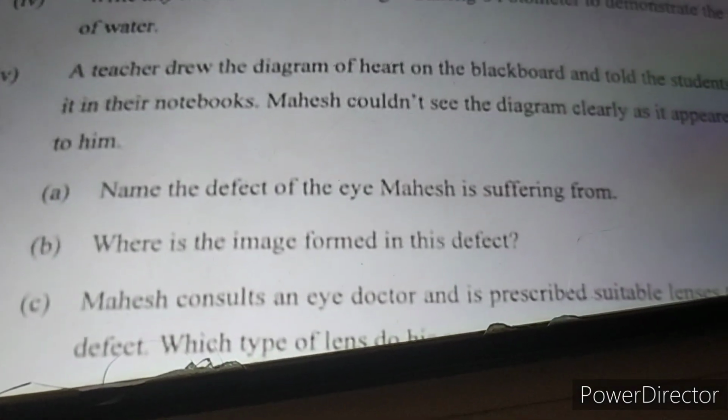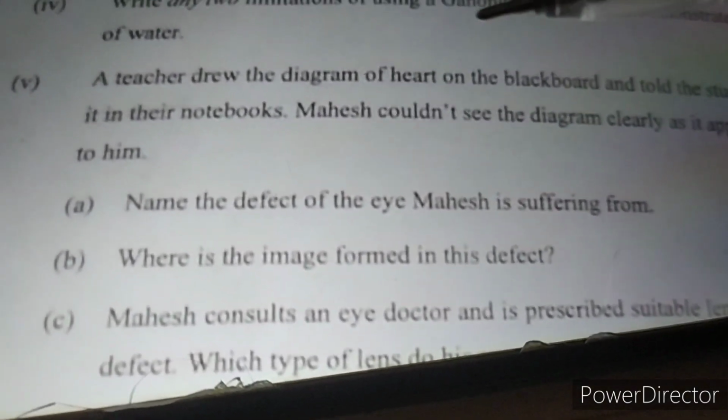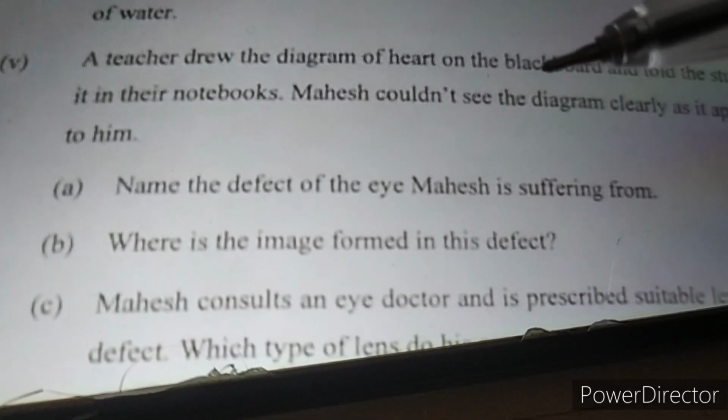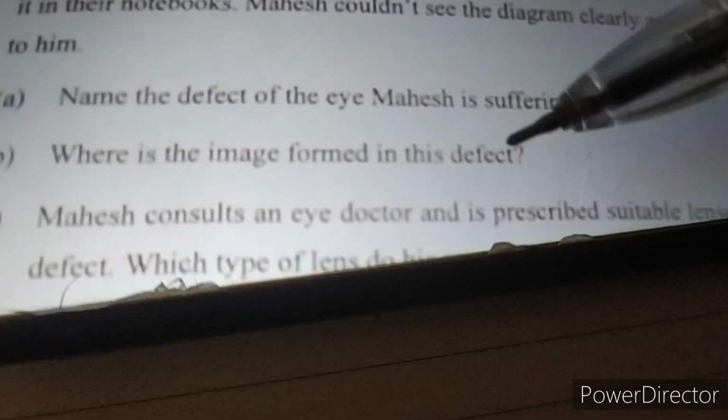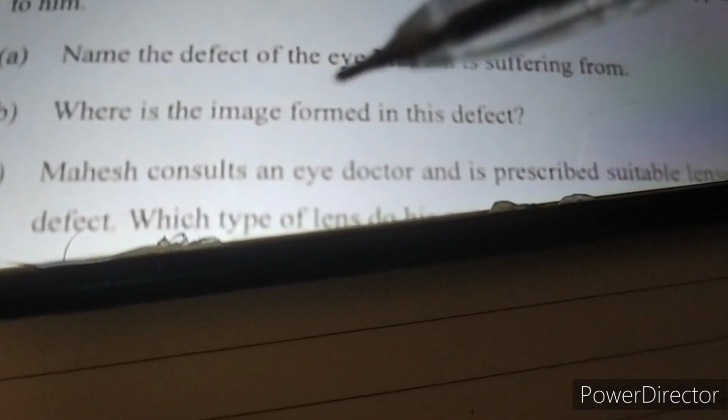And the next question is a critical thinking question in which a teacher draws a diagram on the blackboard and students see it. So name the defect, that is myopia. Image will be formed in front of the retina, and Mahesh has been advised by the doctor to use a lens, that is a concave lens.